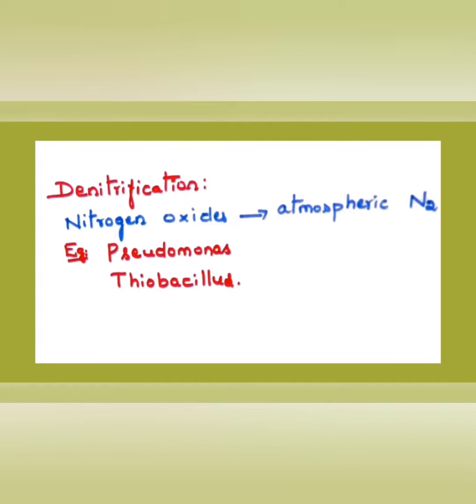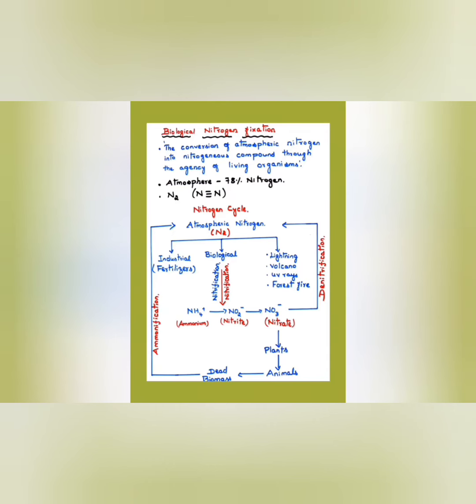I think we have covered the important points related to ecology. So in a short way I have explained this biological nitrogen fixation. You can refer to more points if you have any other sources or material.